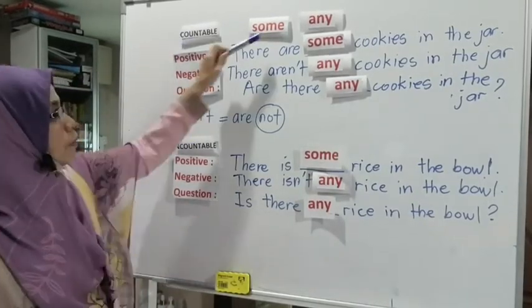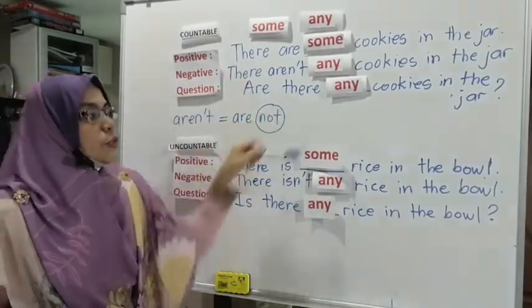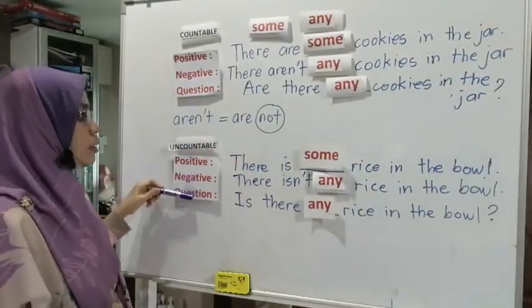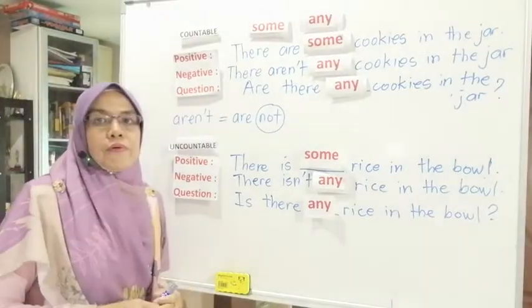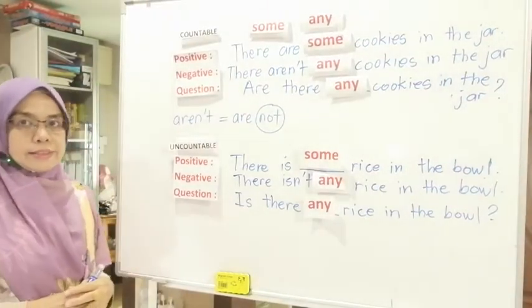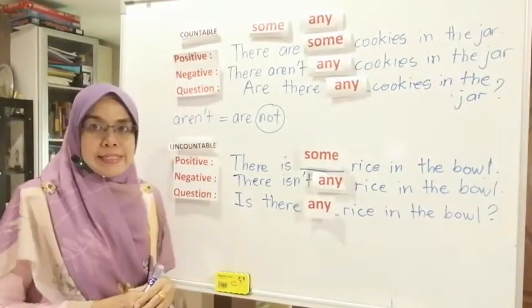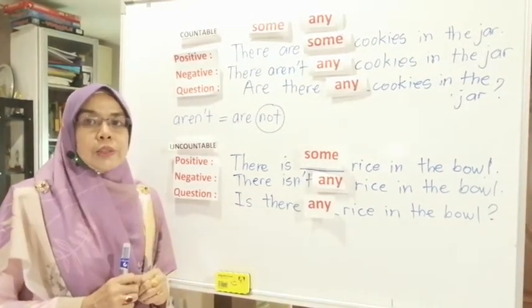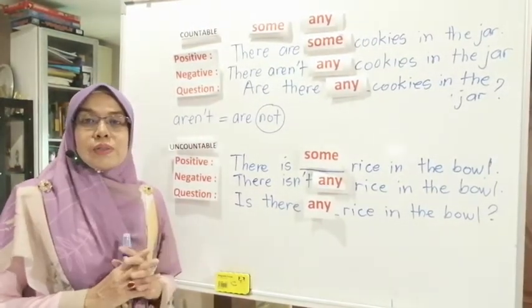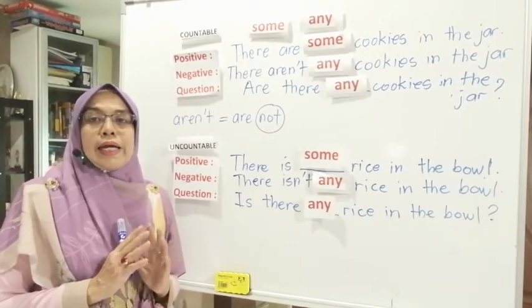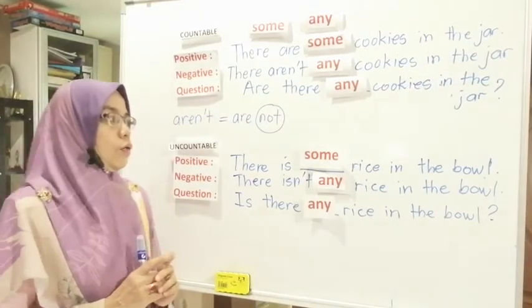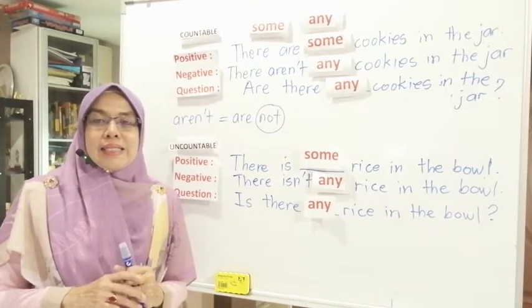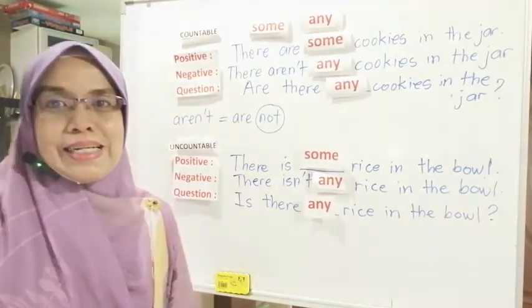Countable and uncountable use the same words but in different forms of sentences. Are you all clear with this? Now we are going to proceed to the next part, that is the exercise. So please stay tuned to the last part.